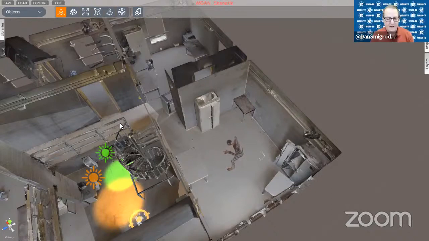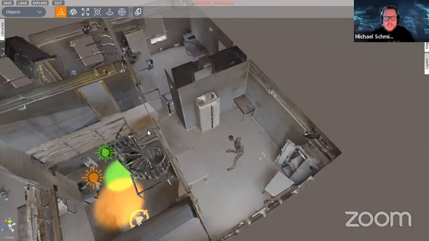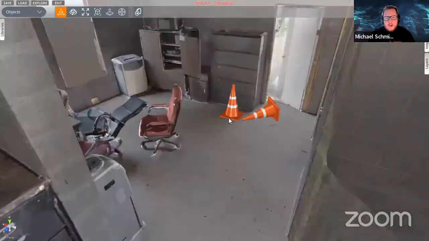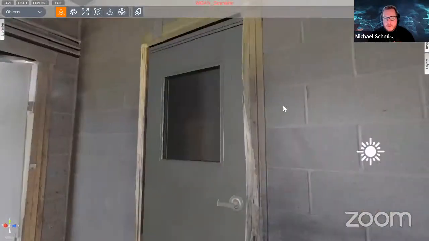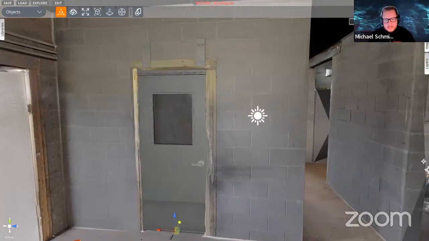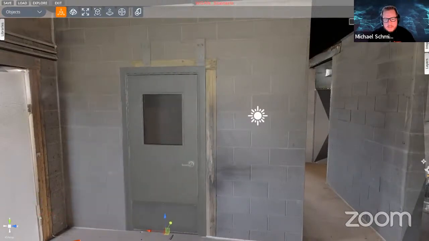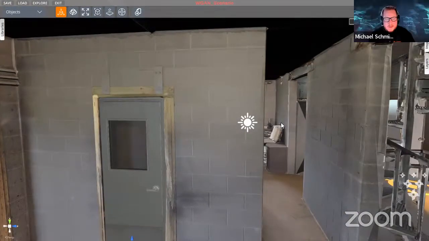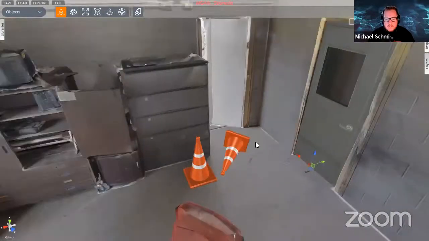Mike, what's the file format for those objects? Right now we support OBJs and FBXs. So this zombie you see dancing here would be an animated FBX file. And then for the OBJs, a good example would be this doorway, which was not here when we did this scan. So I can take this doorway and completely get rid of it. Being able to go back through and mock up or plan is extremely valuable, especially for the military, but honestly for anybody.